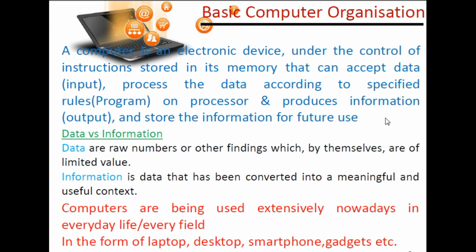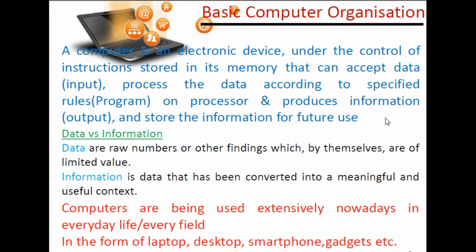For example, 1 kg means weight, and 1 kilometer means distance. So data is raw facts and figures, meaningless, whereas information is meaningful, or the systematic collection of data.